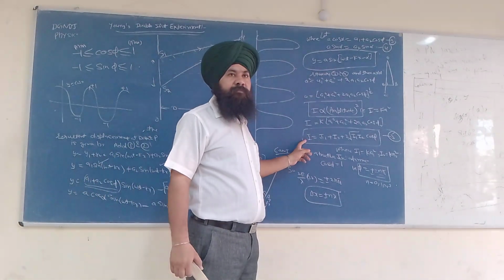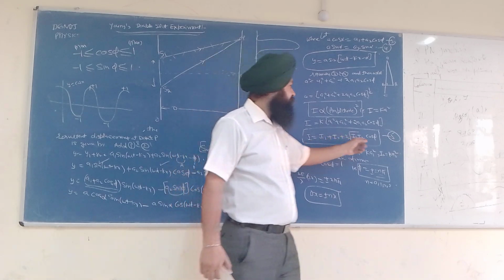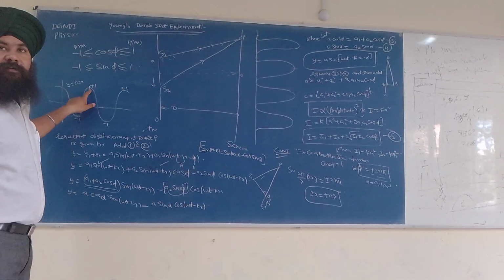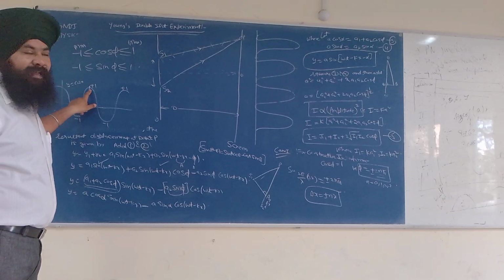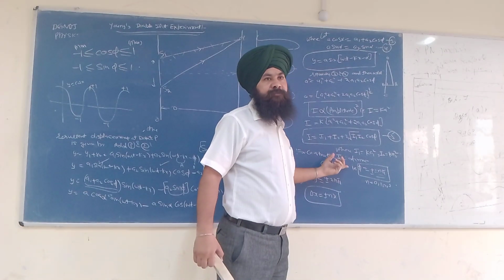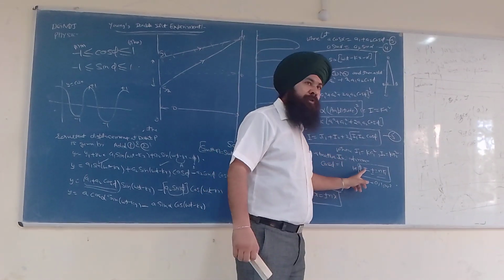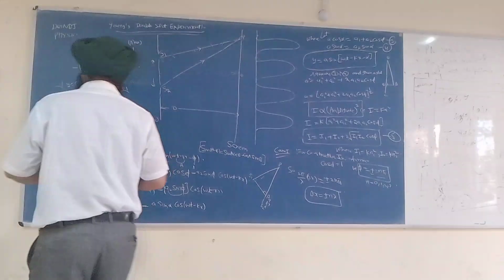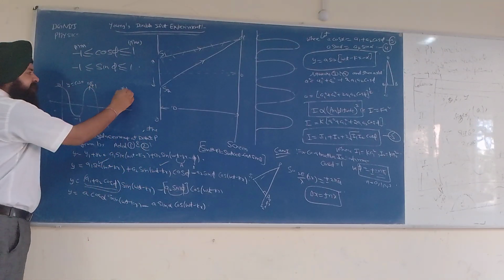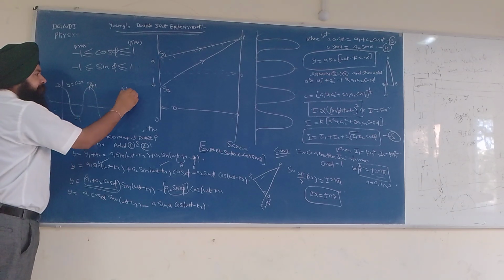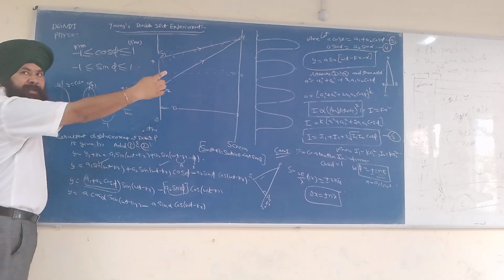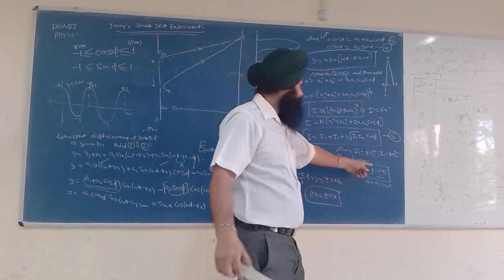I want I to be maximum. When will I be maximum? When cos will be maximum. And when will cos be maximum? When it takes the value +1. And when it takes +1, it means constructive interference will take place. And I have taken all those values. See, this is 0, this is 2 pi, this is 4 pi, 2 pi, 4 pi, 6 pi, 8 pi. So I have taken general 2n pi, n is equal to 0, 1, 2.